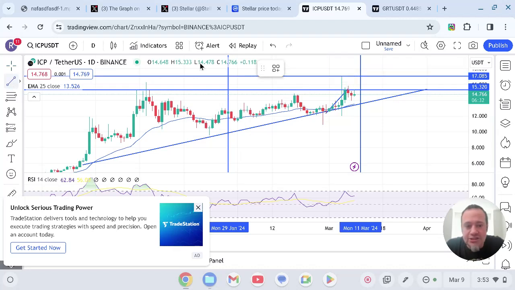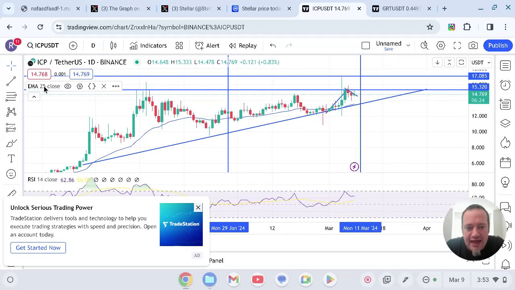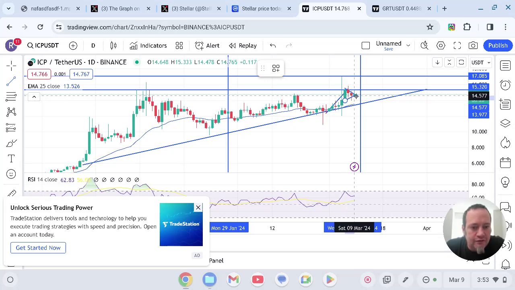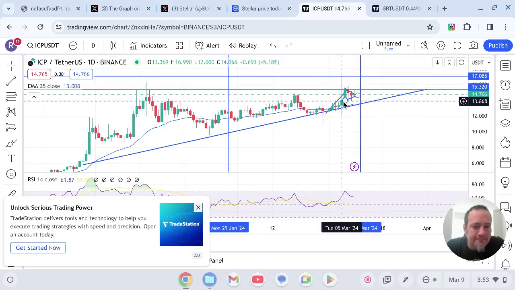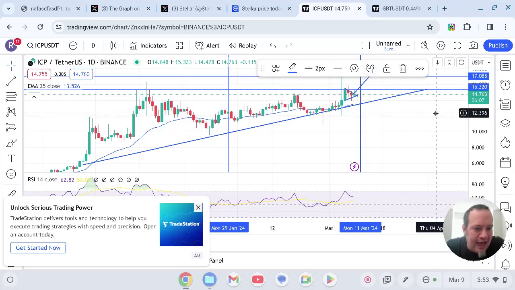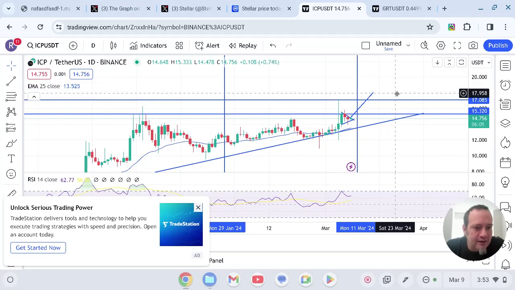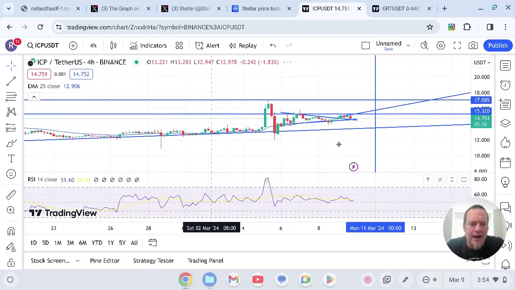We do have this downward trending resistance line, and it looks like we're testing that right now. And we have this symmetrical triangle forming. So this could be some sort of a bull pennant pattern that could bring ICP to these higher levels with a new high up here at around $18.06. So this is looking pretty cool on the 4-hour.